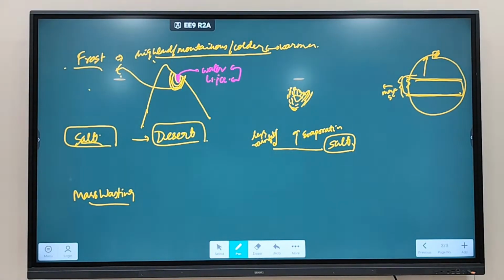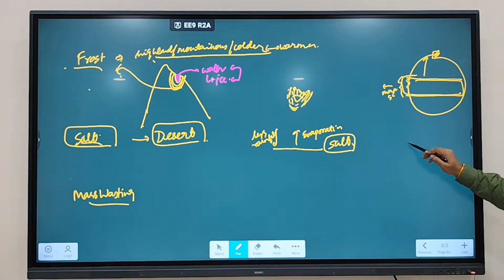Salt. Fine. Sometimes, like when you are sweating heavily, you see some white color appearing on your shirts, on your clothes. Why does this white color appear? Because sweat evaporates, and what is left behind is salt. Salt is causing this white thing on your clothes. Clear? So this also happens in a desert region. Rainfall is not much happening and water is constantly evaporating. As a result, a lot of salt is going to be formed.